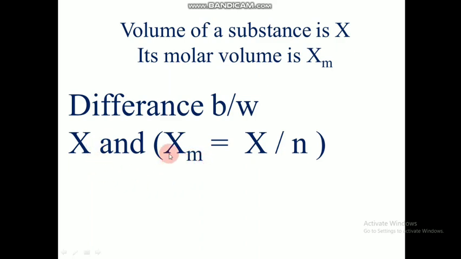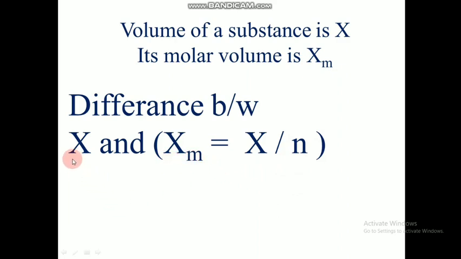So that is the difference between these two. Molar volume is represented by volume divided by the number of moles present in it. This and all we have learned in states of matter. So the fact here is that X, or the volume, is an extensive property, as we told. But when we divide this extensive property by a particular number, it becomes an intensive property.